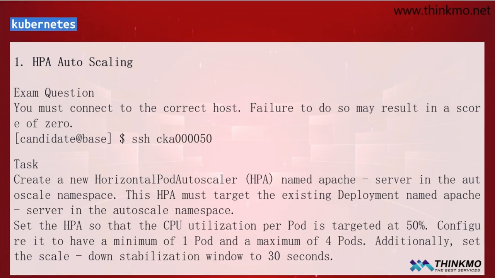First of all, the first question is about automatic scaling. The main focus here is on automatic scaling and shrinking. It's the pod scaling issue. So what exactly does the question require? Let's first take a quick look at the requirements of the question. In the question, we are asked to create an HPA, a deployment, and a namespace. So the main resources involved are these three. This question mainly deals with these three resources. Among these three resources, let's take a look. For now, just pay attention to the names of these resources.